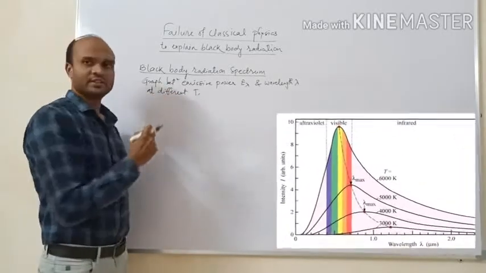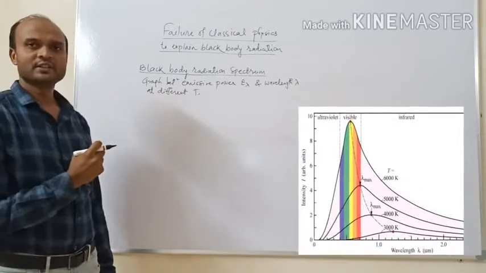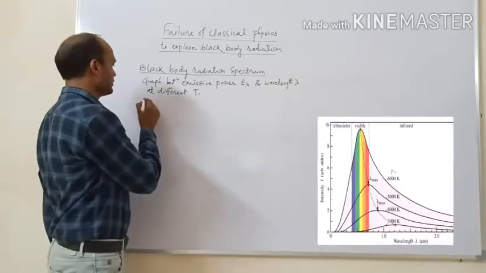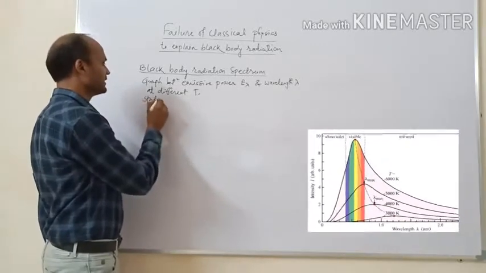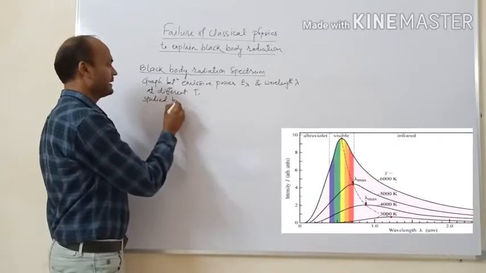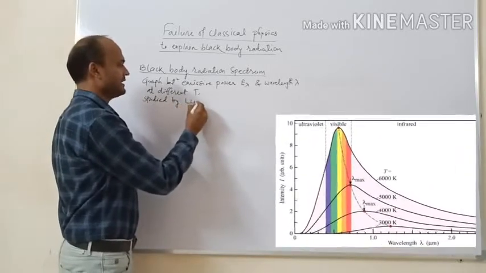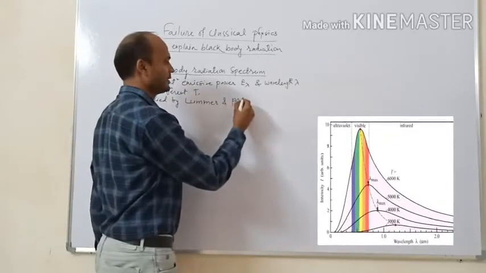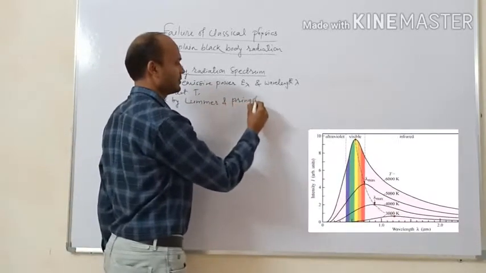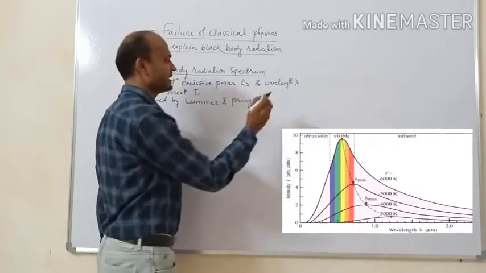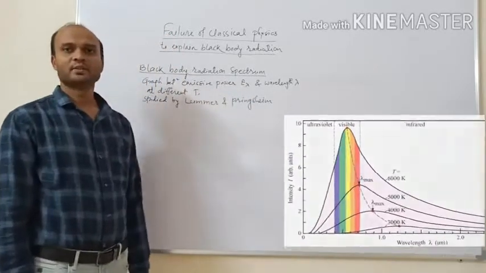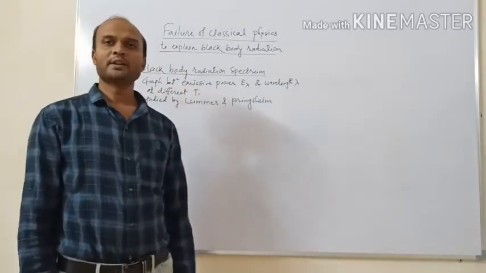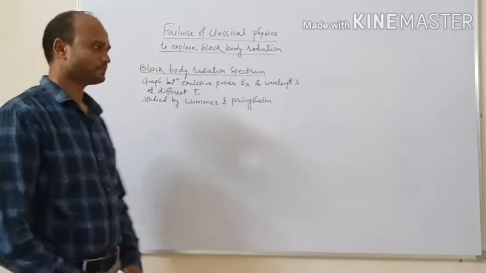And that graph is called the black body radiation spectrum, which was studied by the scientists Lummer and Pringsheim. So Lummer and Pringsheim are the scientists who studied the black body radiation spectrum.